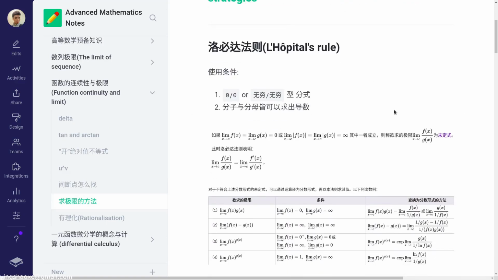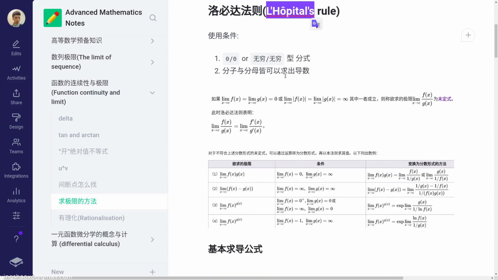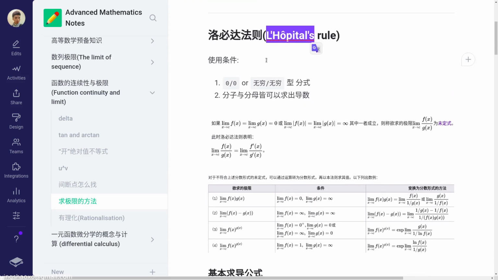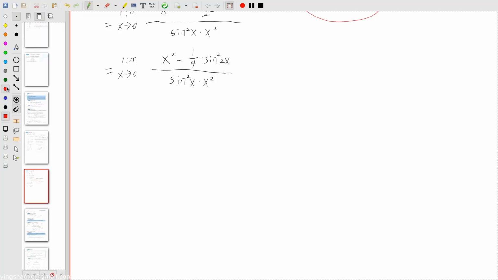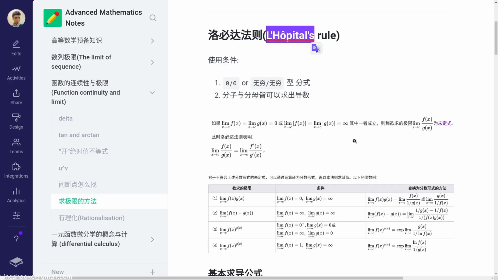And for this case, here we got a rule called L'Hôpital's rule. For this rule, it is said that if we let x equal to 0, and the equation looks like 0 over 0, then we could use this rule.